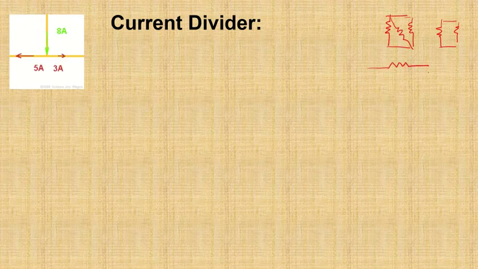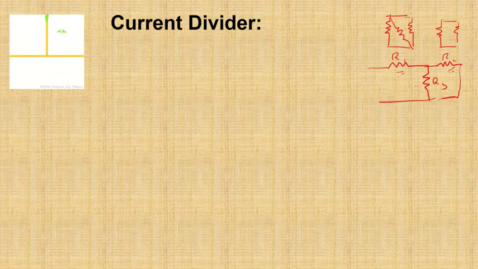So now you understand what we mean by the parallel circuit. In this circuit here, if current flows from here, let's say I have a voltage source, once it reaches the junction, it will start dividing itself into two portions. One flowing through R2 and the other flowing through R3. So that's why you have to understand the current divider circuit. Let us quickly look at what a current divider circuit is.